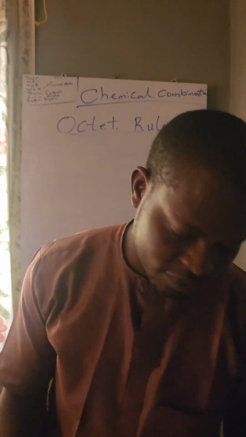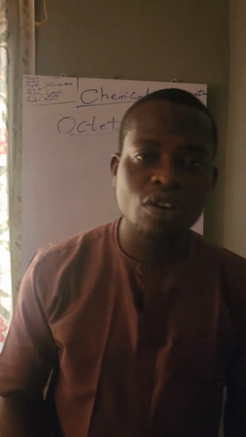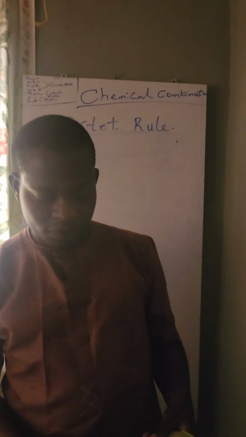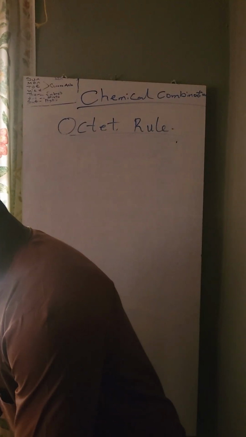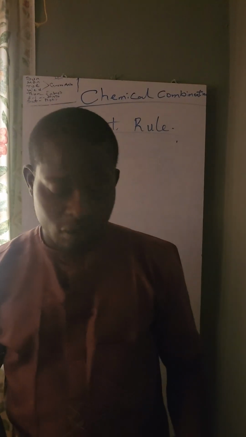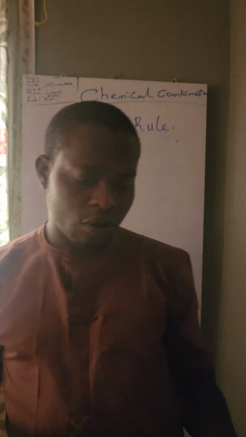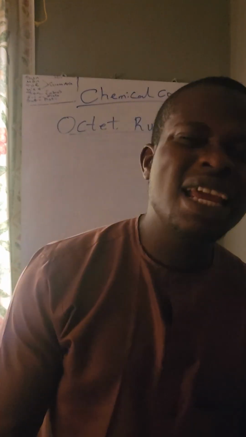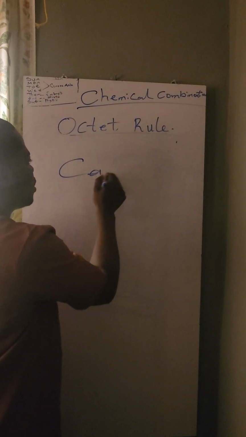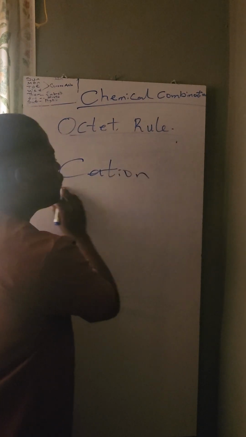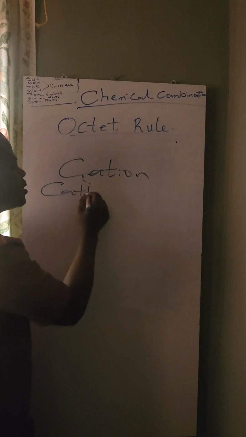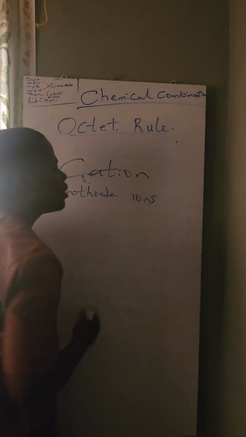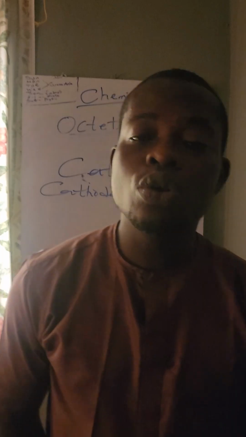Positive ion. An atom that loses one or more electrons is a positively charged ion, and we call them cations. An atom that loses one or more electrons forms a positively charged ion called a cation. The full meaning of cations is cathode ions. Cations means cathode ions.